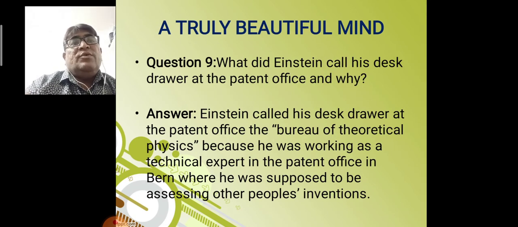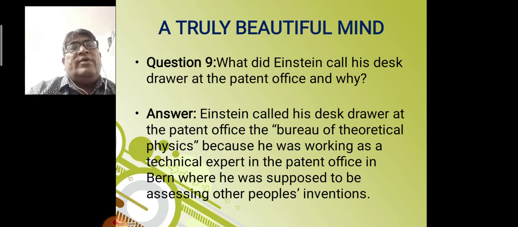Next question is, what did Einstein call his desk drawer at the patent office and why? Answer of this question is, Einstein called his desk drawer at the patent office the Bureau of Theoretical Physics because he was working as a technical expert in the patent office in Bern, where he was supposed to be assessing other people's inventions.